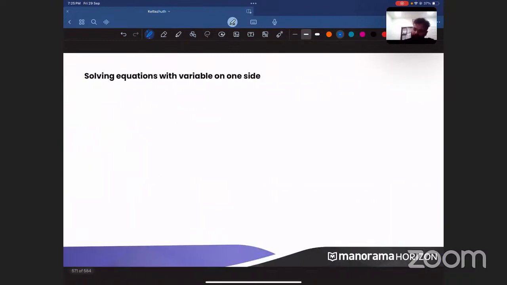Clear? Now, there are different types of equations. There can be multiple variables. There can be single variables. There can be multiple constants. The numbers which do not have a variable are called what?